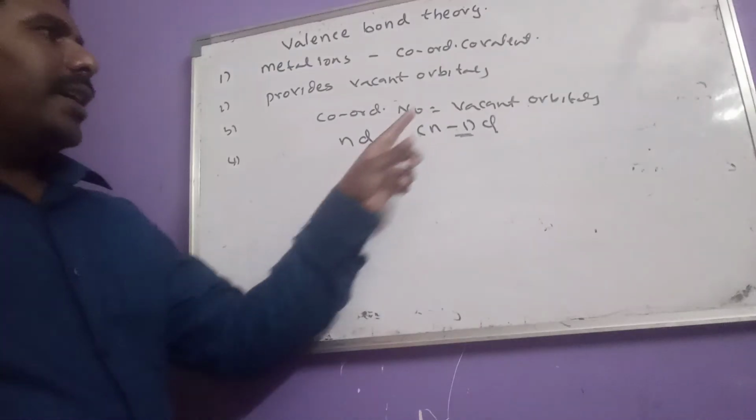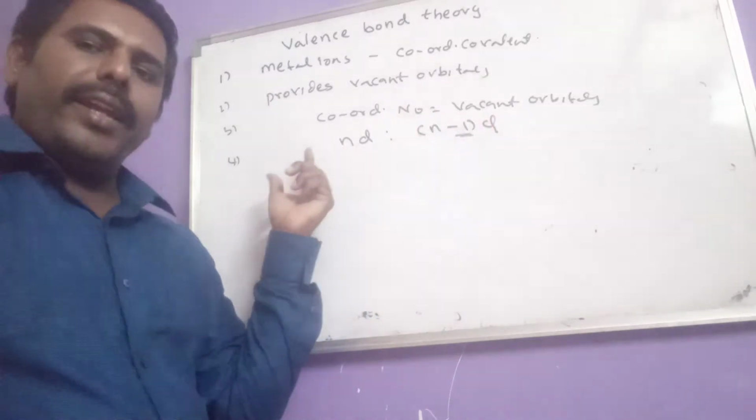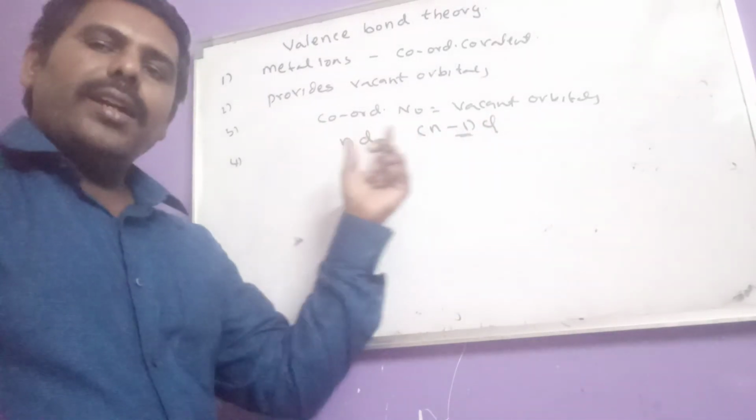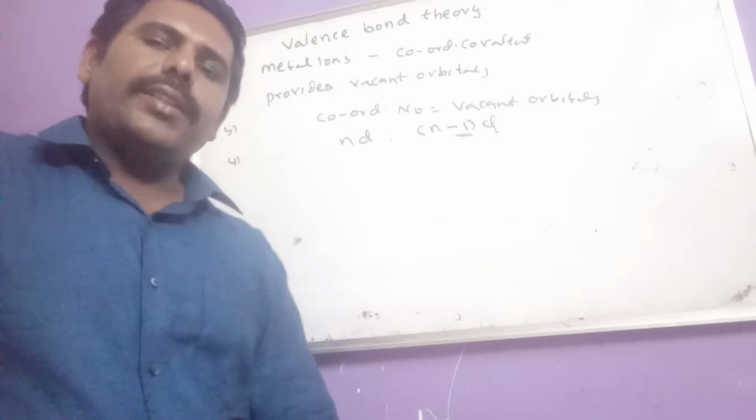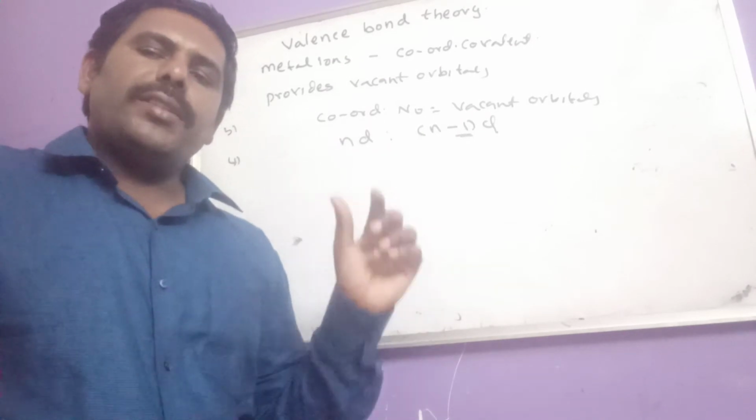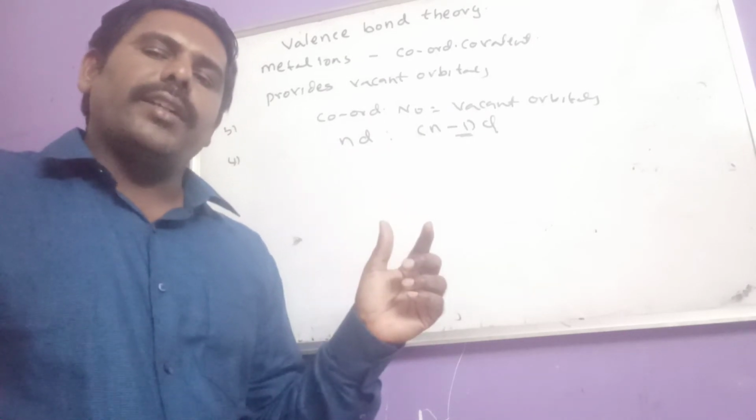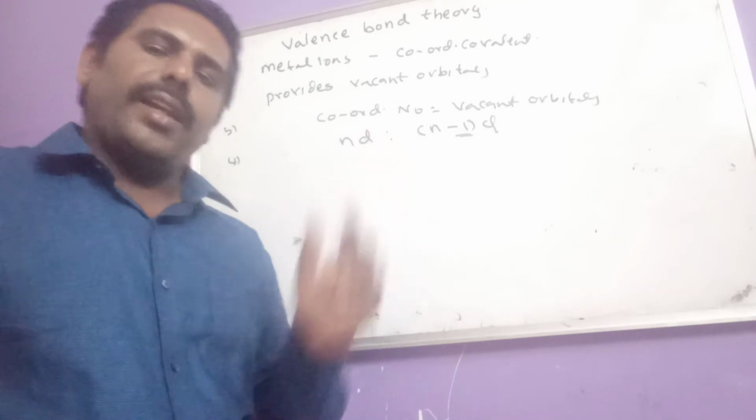The hybrid orbitals may contain outer d orbitals or inner d orbitals. That depends upon the strength of the ligand approaching the metal ion.